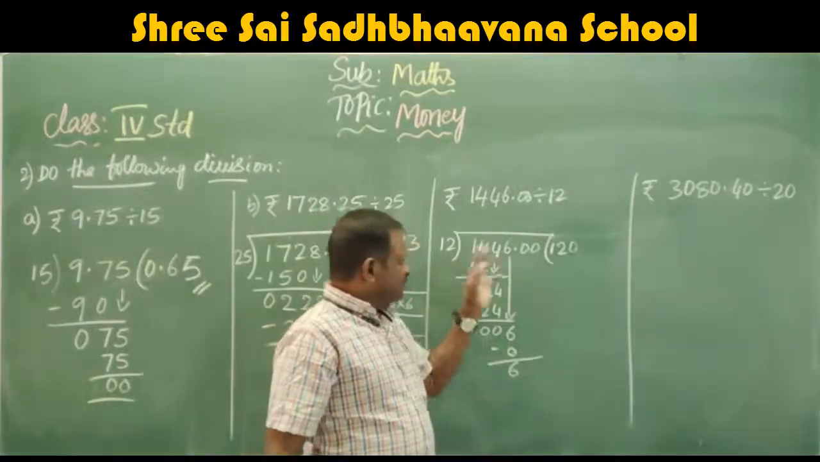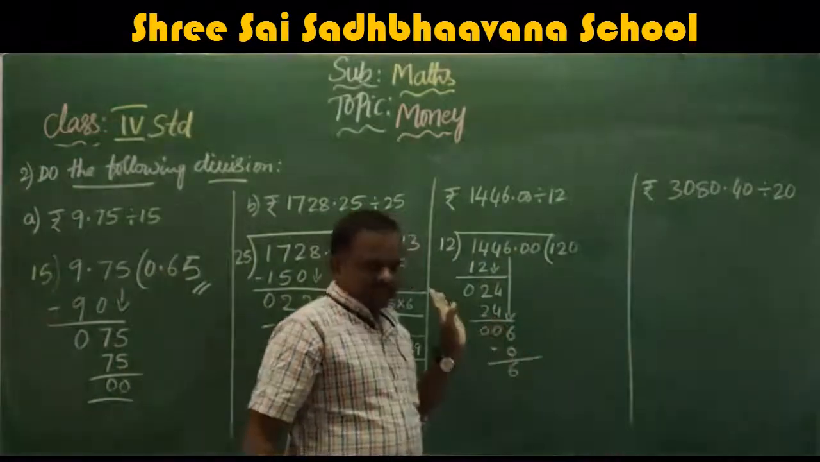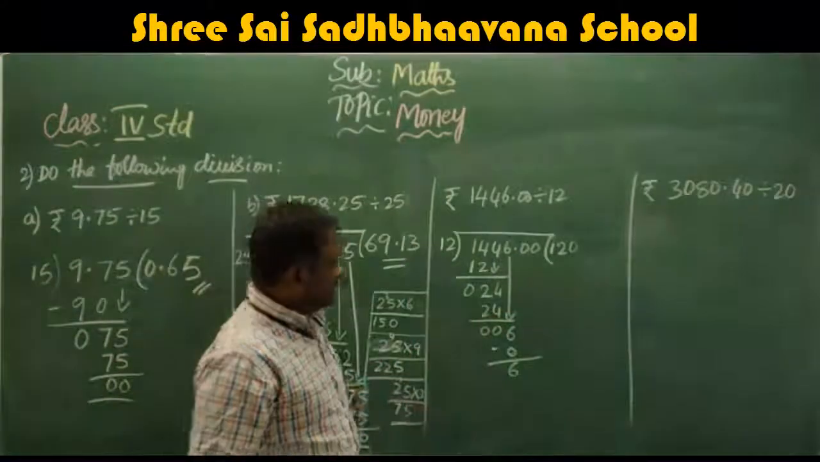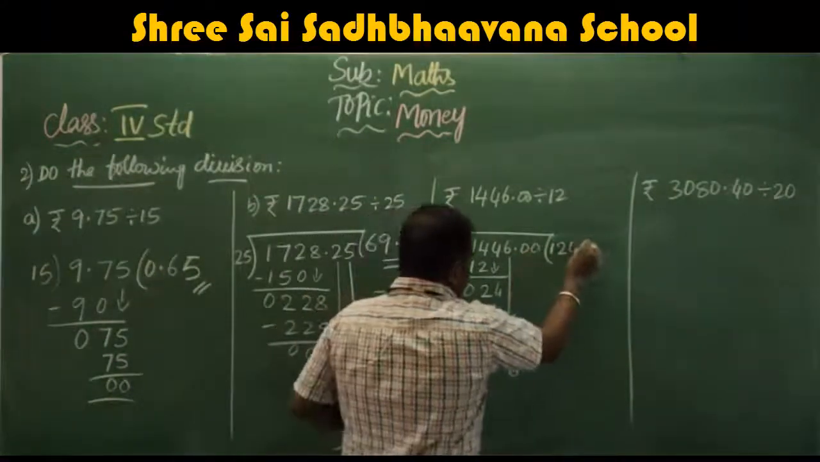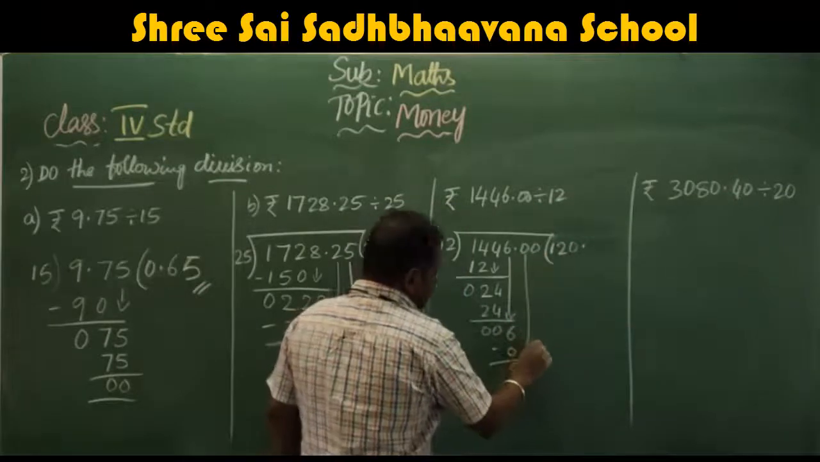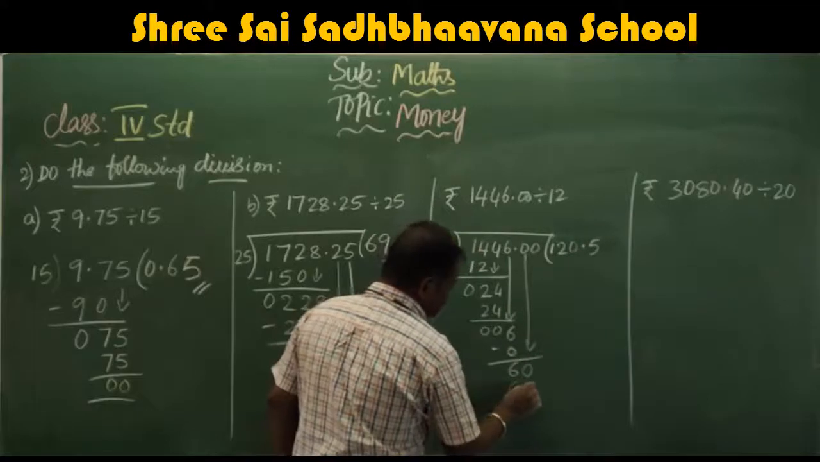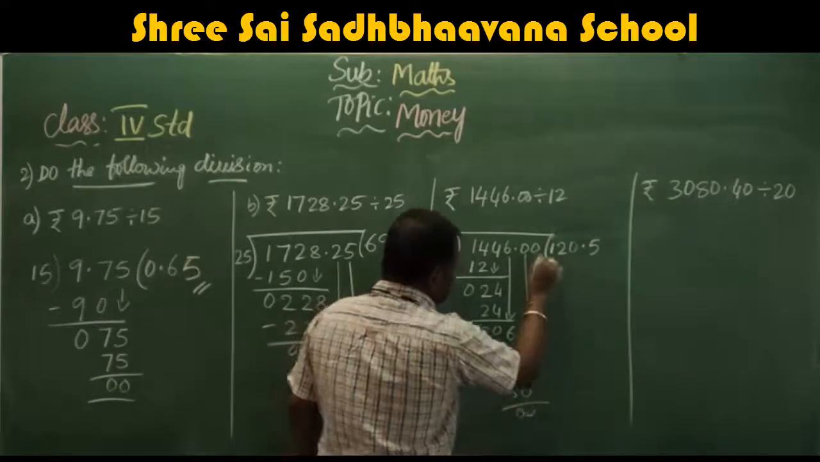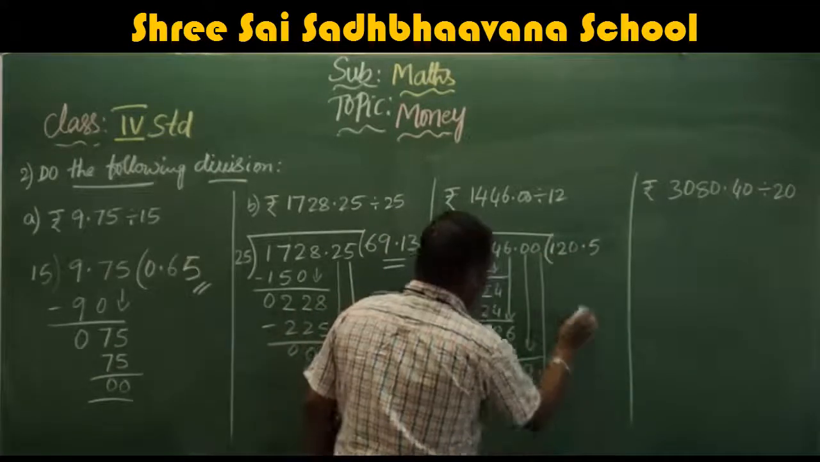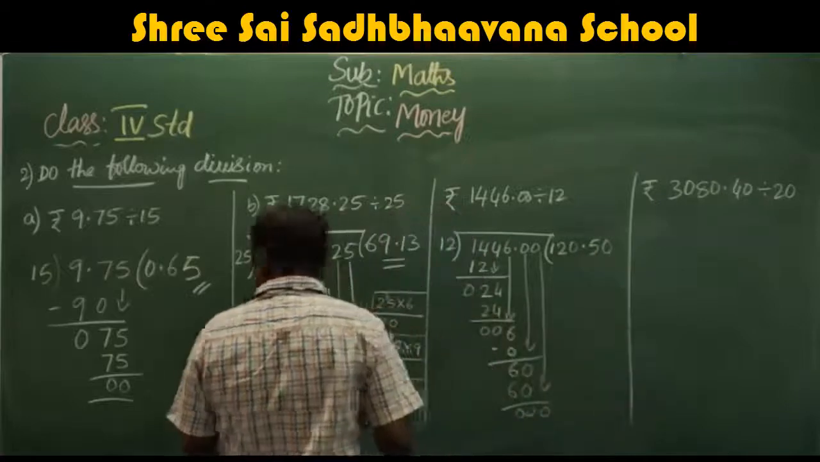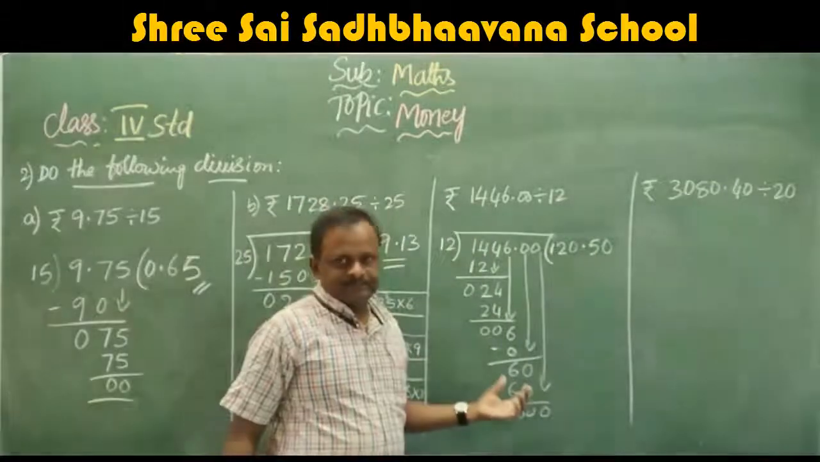Otherwise you may get confusion. So 12 zeros are 0. Subtract. Next, here zeros are there. The decimal point is there. You put it. Take the 0. 12 5s are 60. 0, 0. For this 0, you put 1 0 here. 120.50.